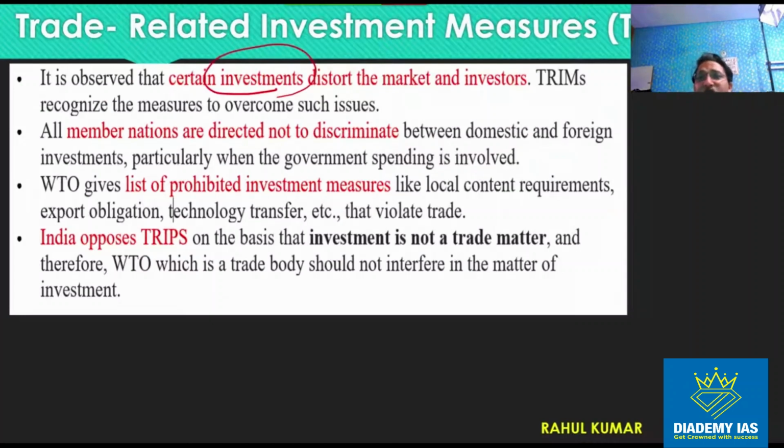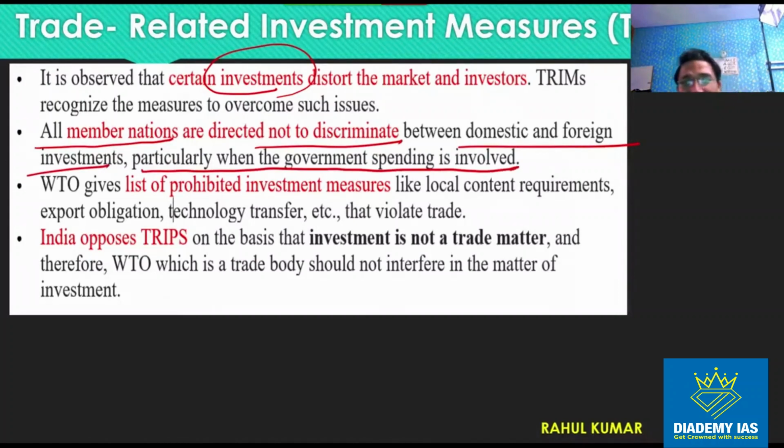So there can be some investment which distort the market and the investors. So this agreement says that all the member nations will not discriminate between the domestic and foreign investment, particularly when the government spending is involved, right? So none of the governments will discriminate between the domestic and the foreign investment, right?